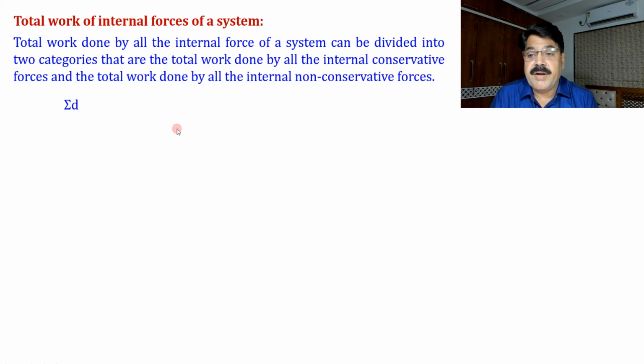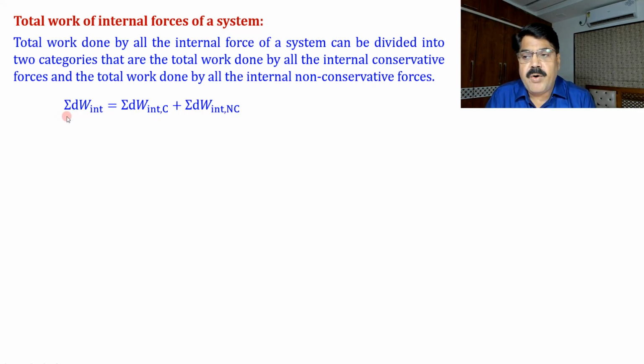This idea we can express mathematically. Summation dW internal is equal to summation dW internal conservative plus summation dW internal non-conservative. Here I am considering an infinitely small interval. What does the summation mean? dW internal is the work done by an internal force, and summation means all internal forces in a very small time interval.